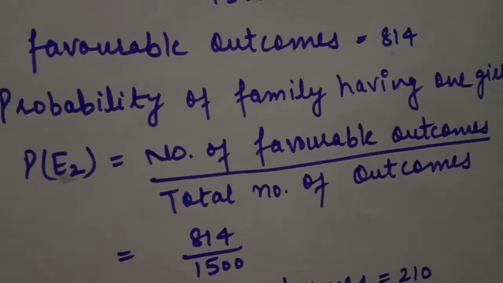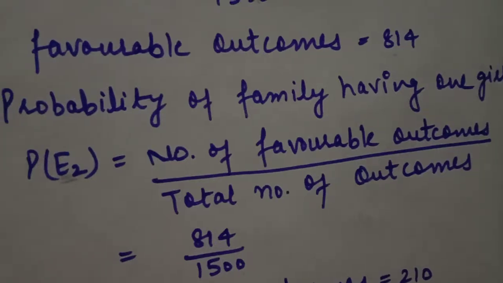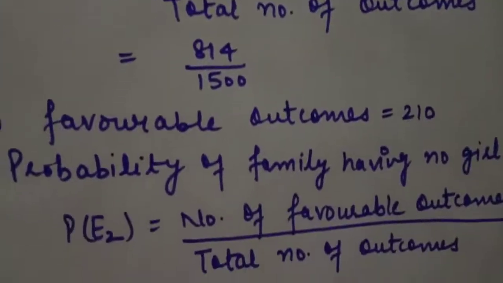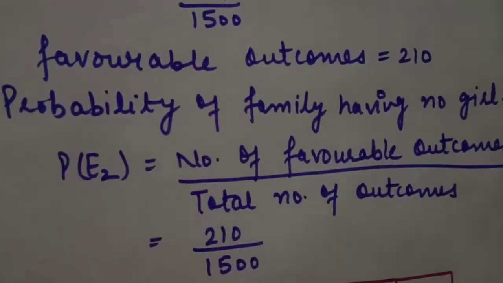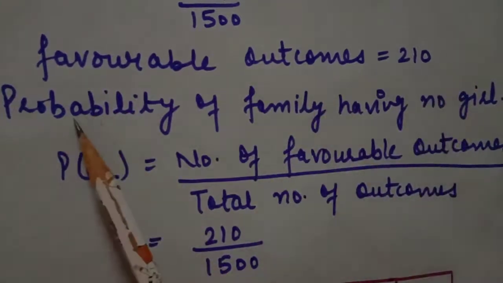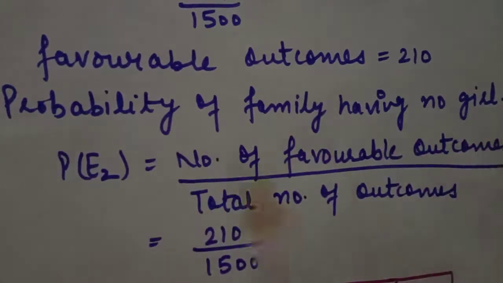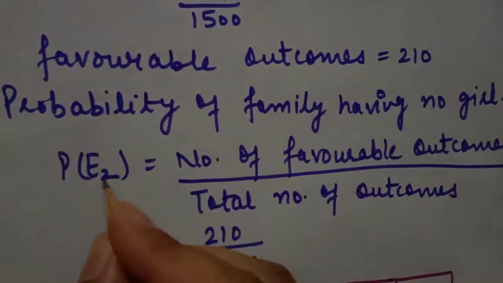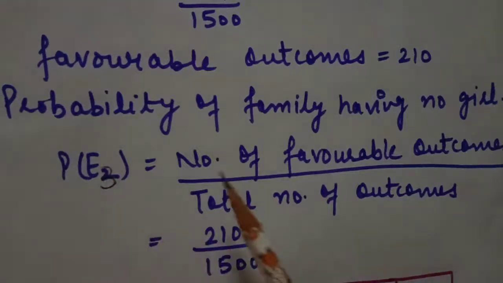The third part is finding the probability of a family having no girl. So students, for the third part, favorable outcomes are 210. The probability of a family having no girl, we can write as E3: number of favorable outcomes divided by total number of outcomes. So the number of favorable outcomes is 210, divided by the total number of outcomes, 1500. This is your complete question.